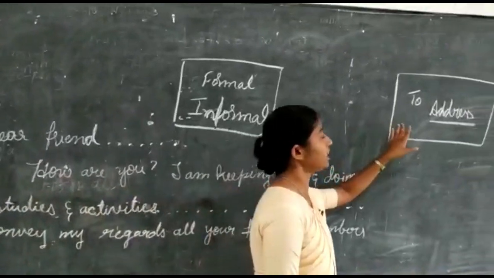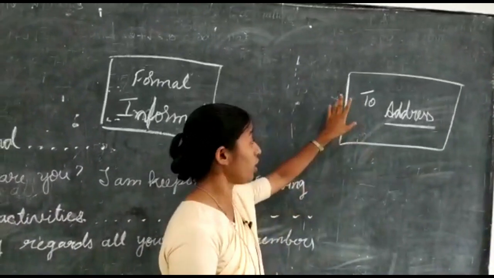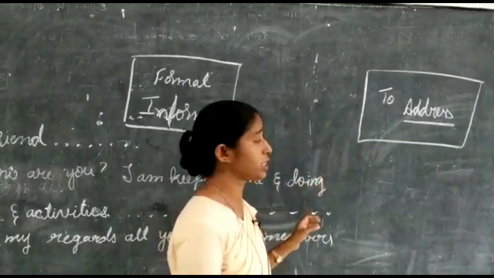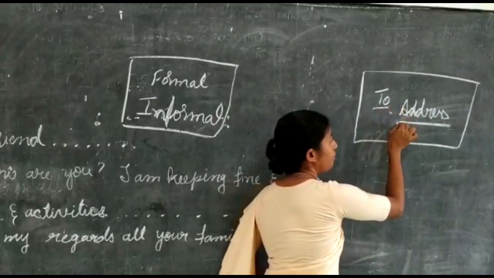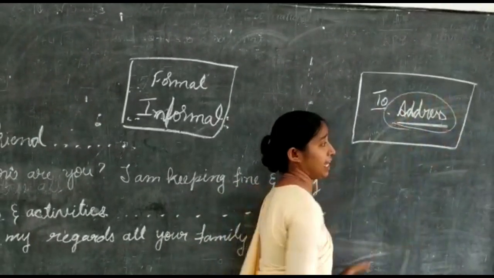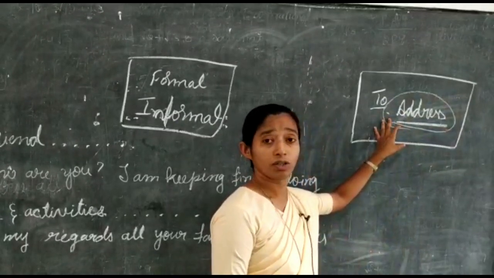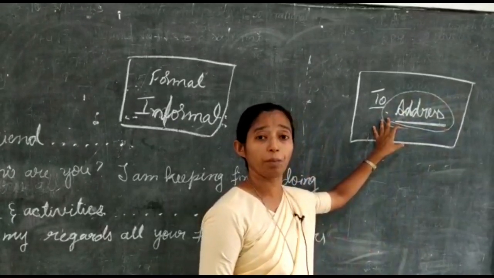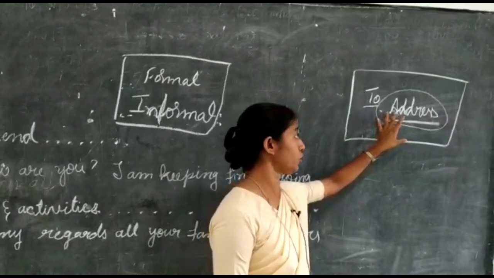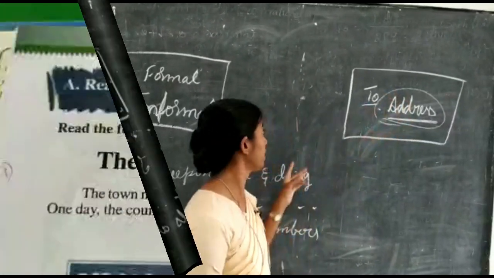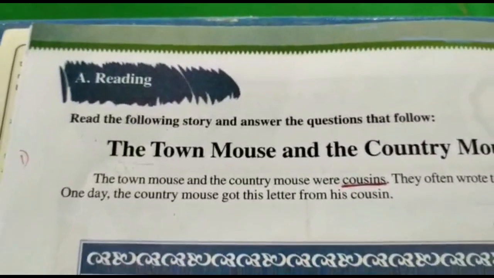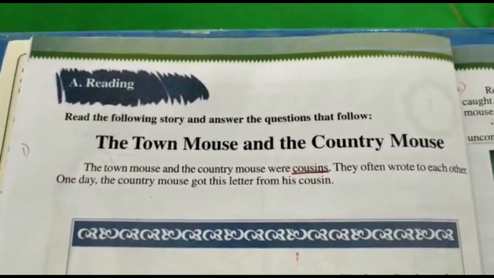And here we need to write on the cover, on the envelope, outside you have to write the address of the person to whom you are writing. The full address needs to be written in detail, and it should be clear for all the people to read. So the address should be written clearly. Okay, now let us see the lesson.